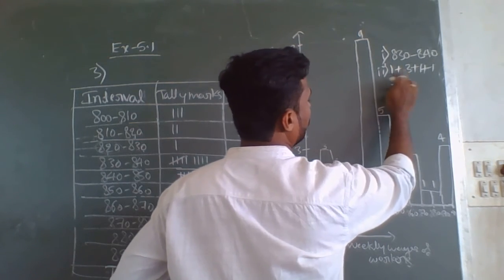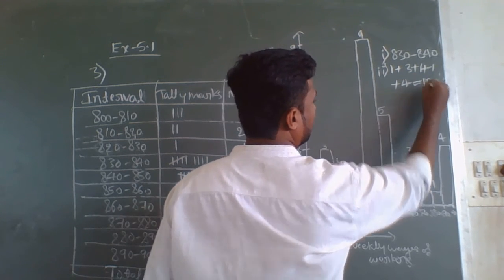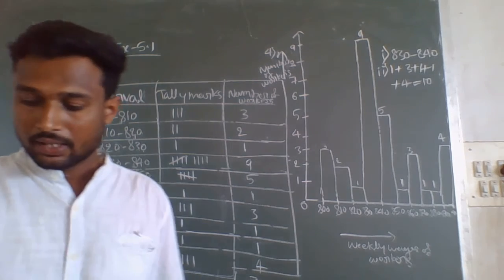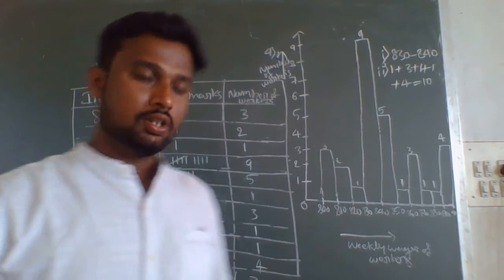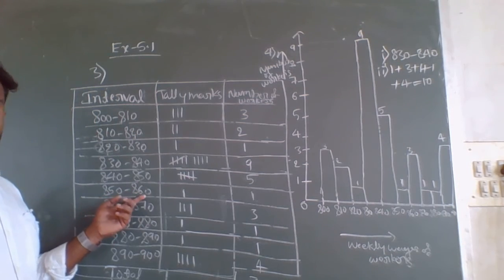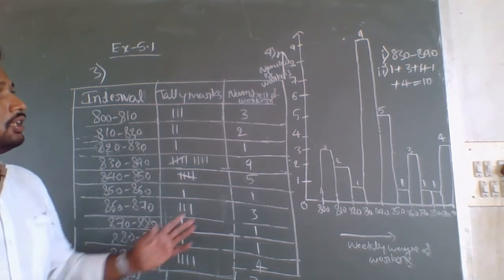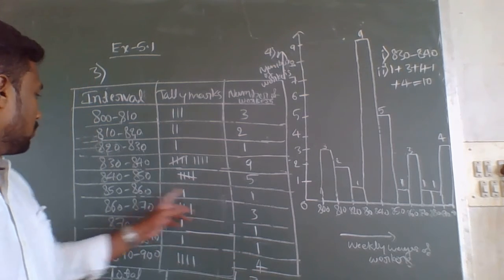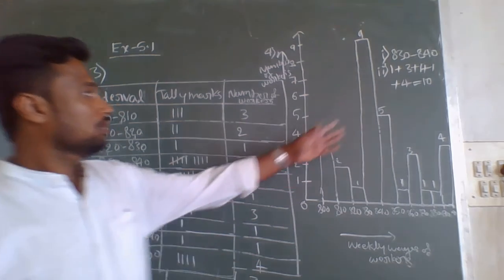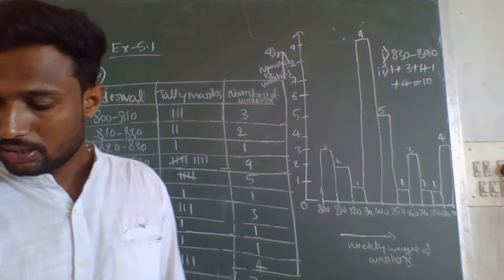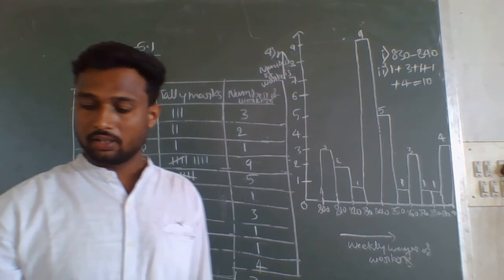So how much will we get? 1 plus 3 is 4, 4 plus 1 is 5, 5 plus 1 is 6, 6 plus 4 is 10. They asked how many workers earn 850 and more, so we considered 850 to 900. So 10 workers earn rupees 850 and more is the answer for the second question.